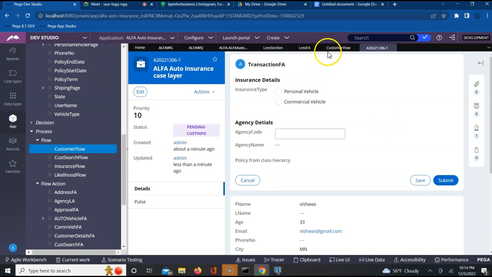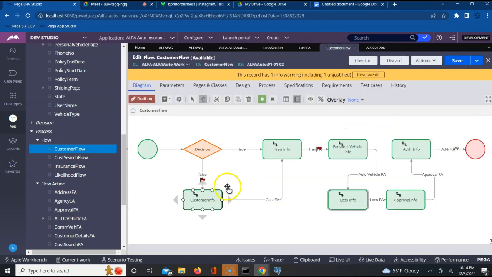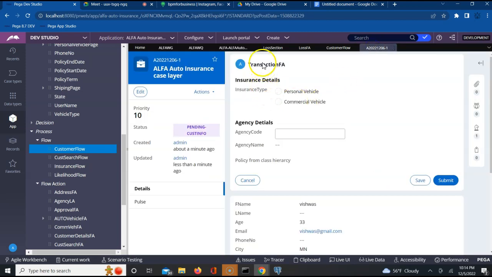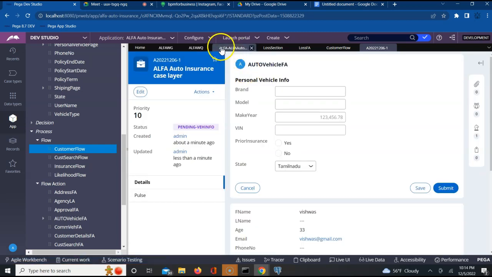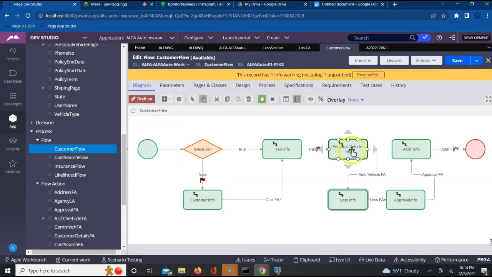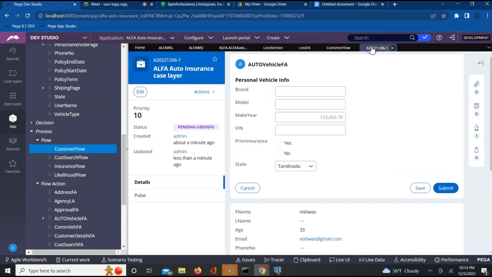My first assignment is over, which is customer information. We captured that. Now I am into transaction information assignment. See, transaction, flow action, personal vehicle. I don't have agency code. Let us say submit. This should take us further into personal vehicle information, which is the next assignment. Now when I submit from here, this has to be routed to a work basket, right? Yes or no, guys? Yes.